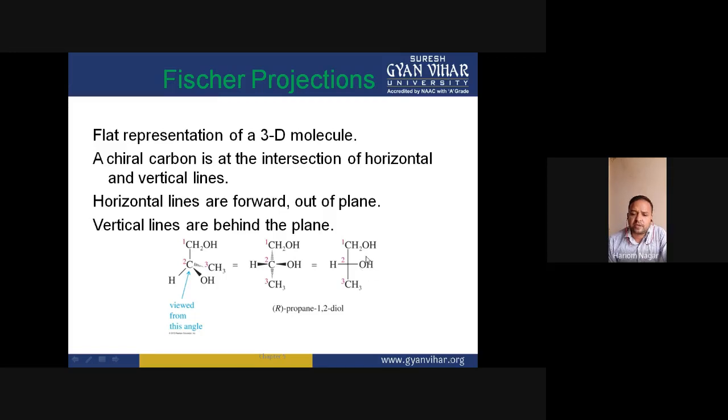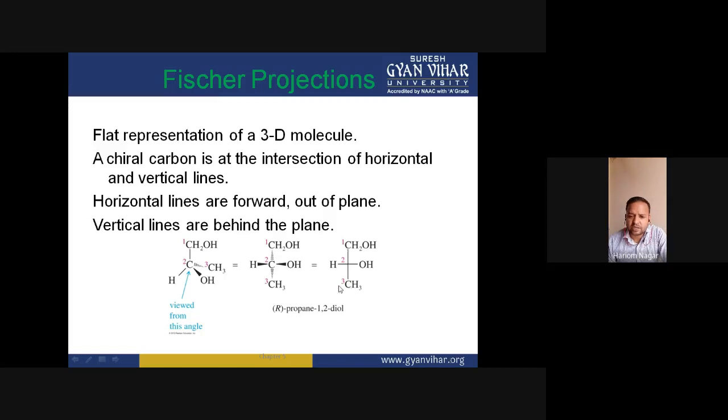So this OH group, according to the highest atomic number of oxygen, is marked as the first priority group, the highest priority group, and this is the second priority group because its priority is greater than this due to the higher atomic number at the second position. And this is the third priority group.